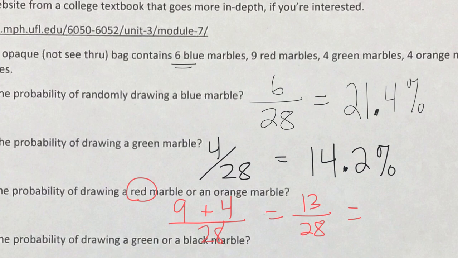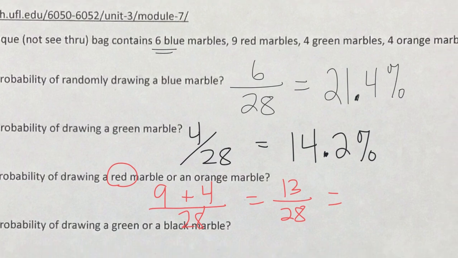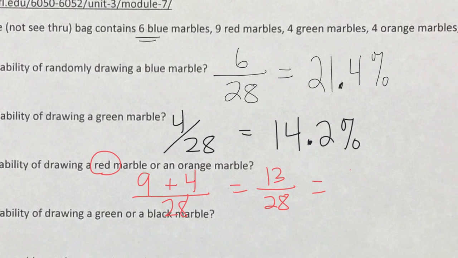We have 9 red options and 4 oranges, so we add them for 13 total marbles that we are trying to get. So 13 divided by 28 is 46.4%. So with keywords like or, we have more options.